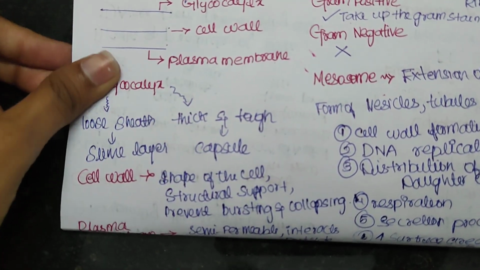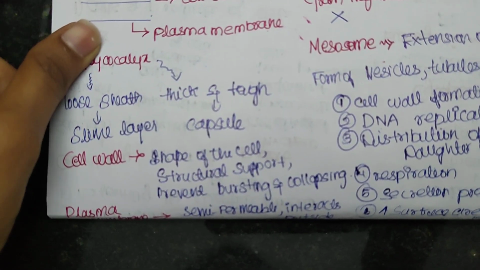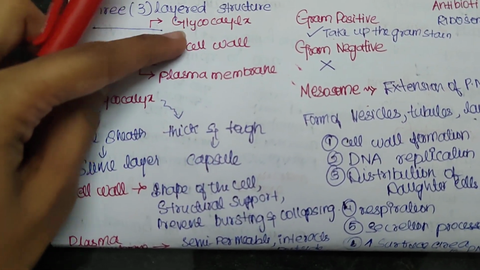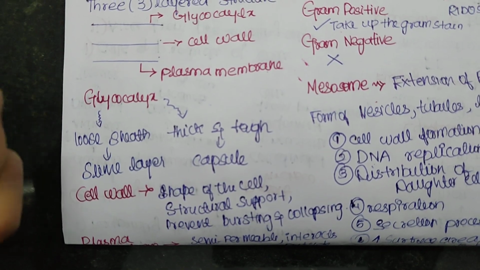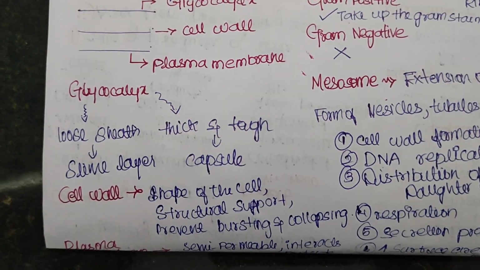Right. Now we will see some of the functions of the cell wall. It gives the shape of the cell. So the shape of the cell is decided by the cell wall, and it will give the structural